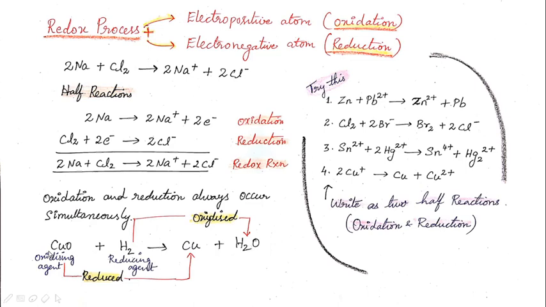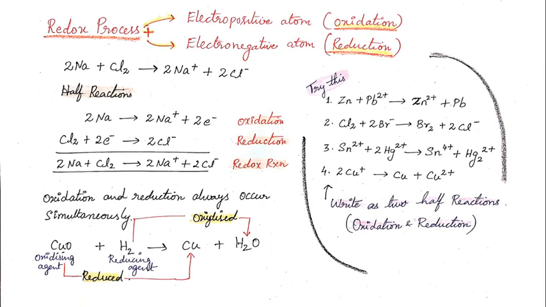So here I have written oxidizing agent: copper oxide as the oxidizing agent and hydrogen as the reducing agent. Why? Here the copper oxide is the compound which is used for the conversion to copper, so this copper oxide acts as an oxidizing agent. Similarly, here hydrogen is used for the formation of water, so hydrogen acts as a reducing agent.